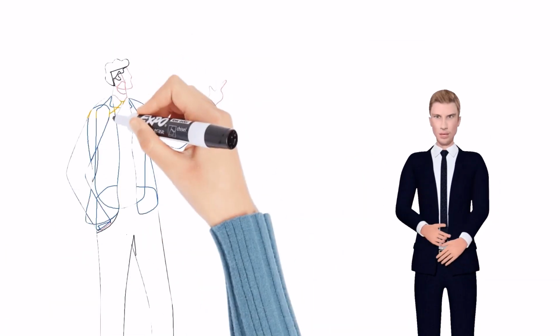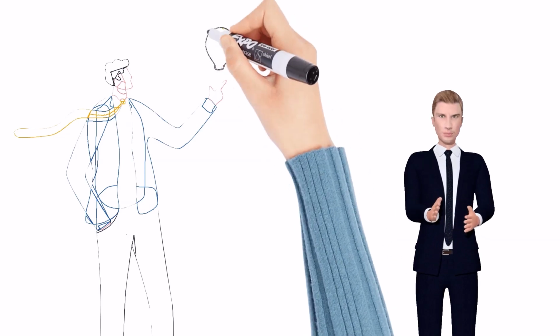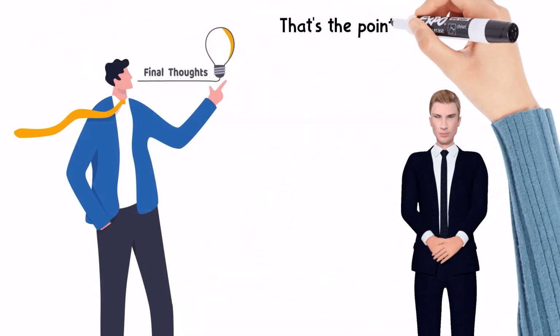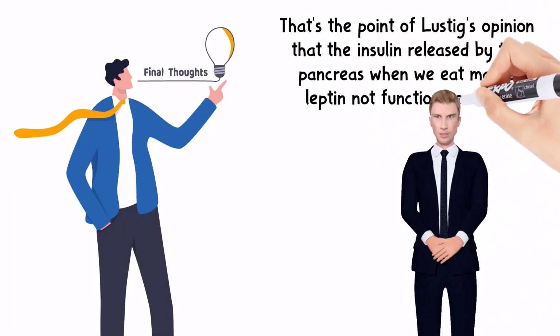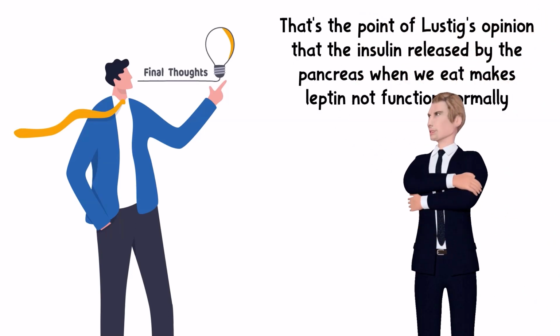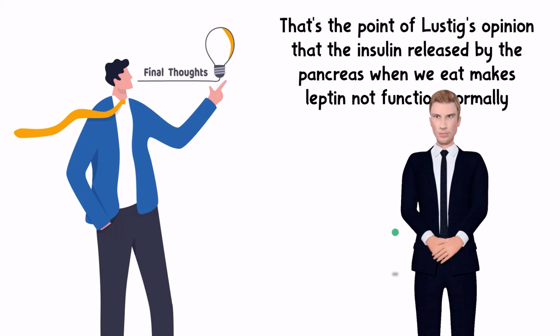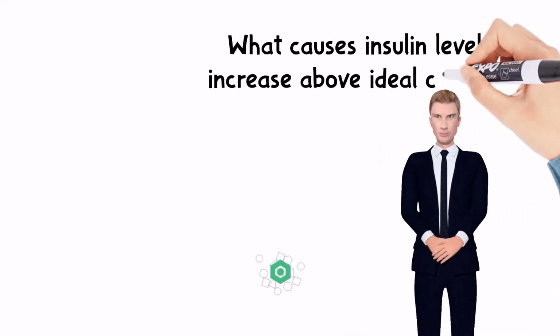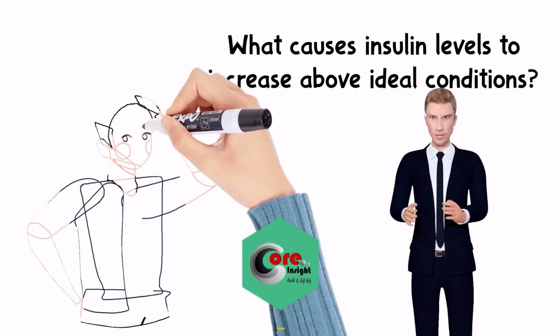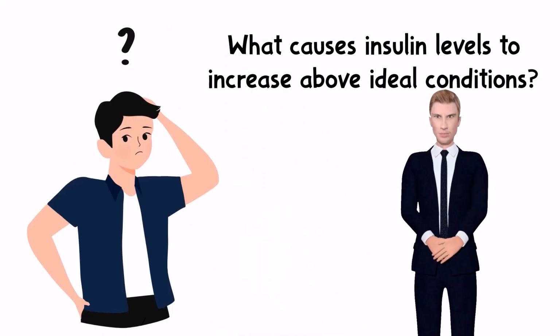That is the point of Lustig's opinion that the insulin released by the pancreas when we eat makes leptin not function normally. Lustig's hypothesis that insulin may be associated with obesity is common sense but still needs to be validated with solid research evidence. Then what causes insulin levels to increase above ideal conditions? We will discuss it after this.